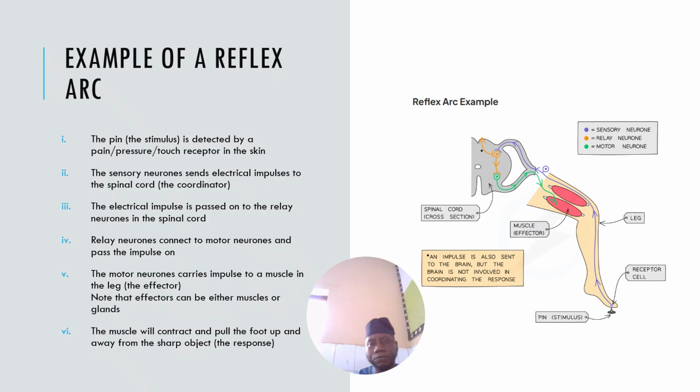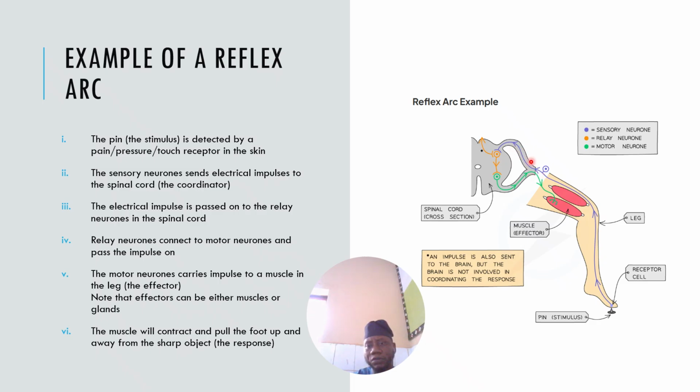I have more examples here. You have stepping on a nail. You have the pain. When you step on it, the stimulus and the pain enter the receptor cell, and it goes straight. Look at it, it goes straight. This is what we call the sensory neuron, and it goes straight to the relay neuron, to the CNS, the central nervous system.